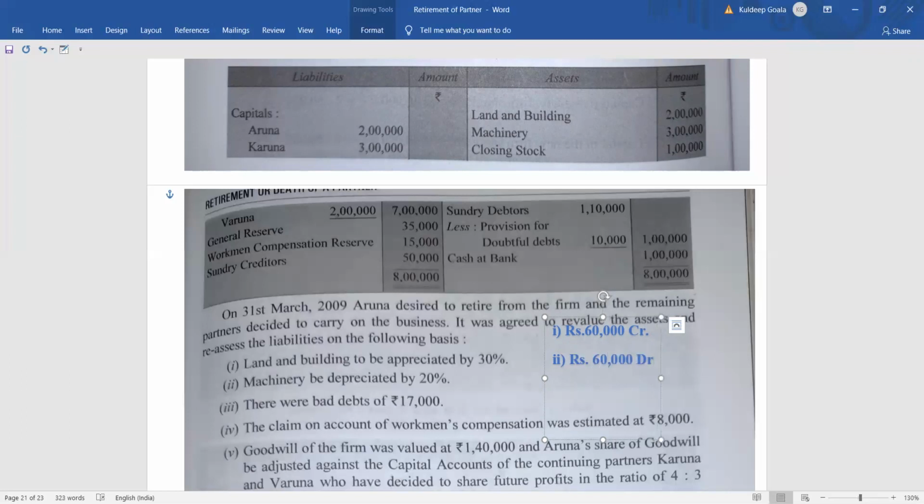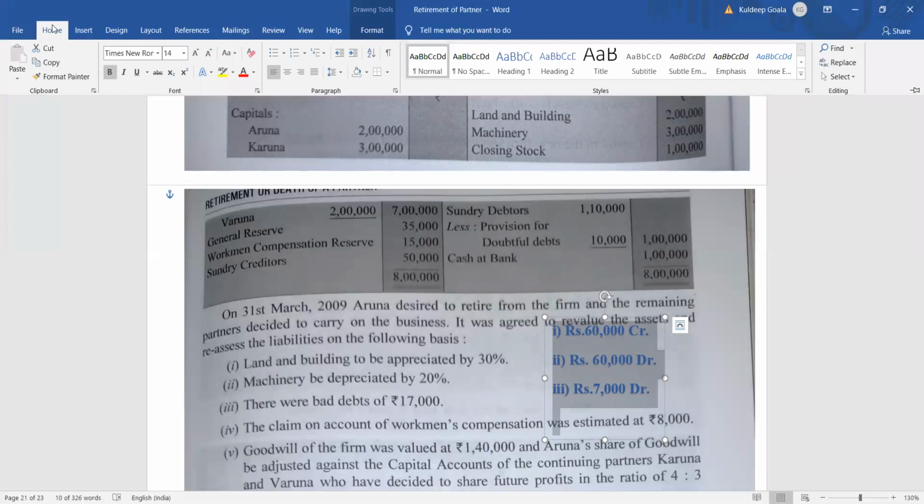Then coming to the next one, there was a bad debt of 17,000. We can see that the provision is how much? 10,000, right? And what is the bad debt? 17,000. So we have prepared ourselves for the loss of 10,000, but the loss was 17,000. So what is the extra loss? 7,000, right? So this extra loss of 7,000 will appear in the debit side of revaluation account because it is a loss, right? Okay. Then coming to the next one.